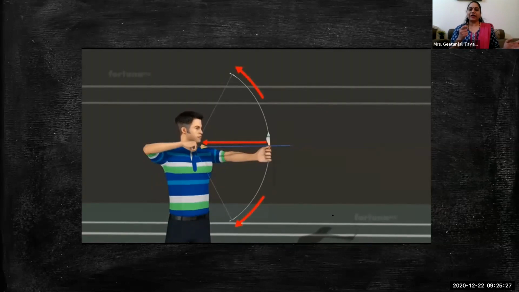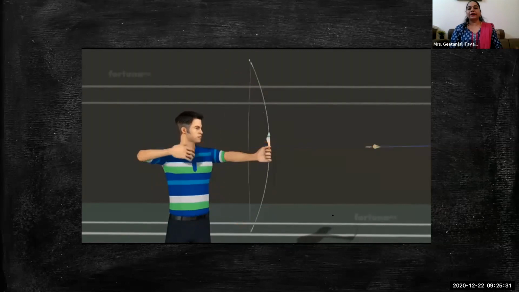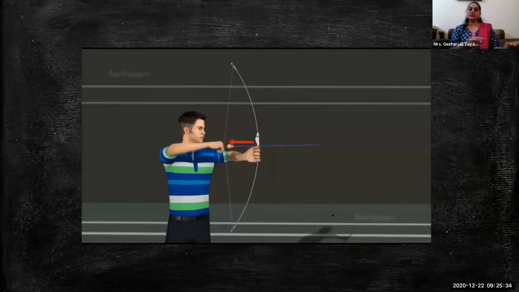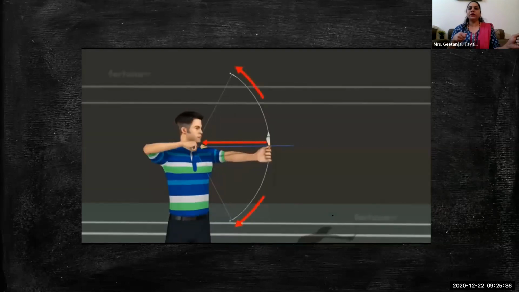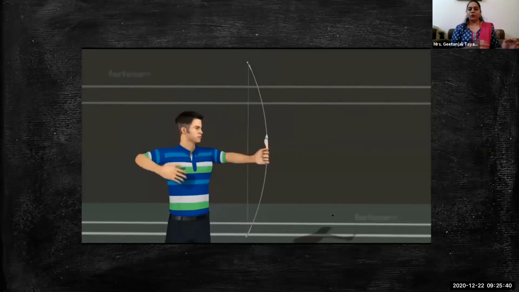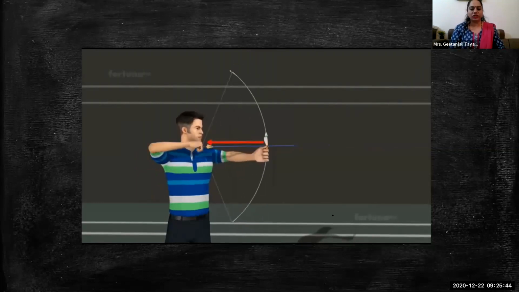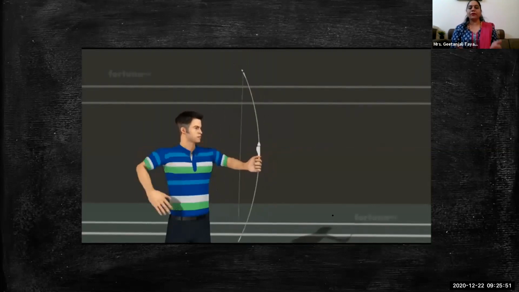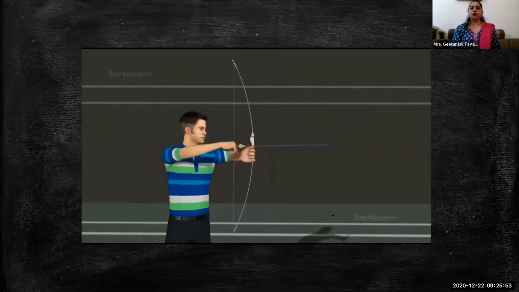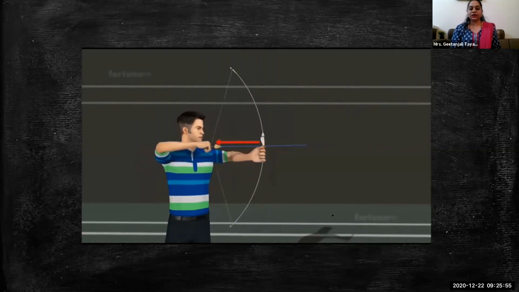When he releases the arrow, potential energy is converted into kinetic energy. At the stage when he is holding the arrow, only potential energy is there. When he releases it, the potential energy changes into kinetic energy. So potential energy is held or gained by an object by its resting position or by its state generally.